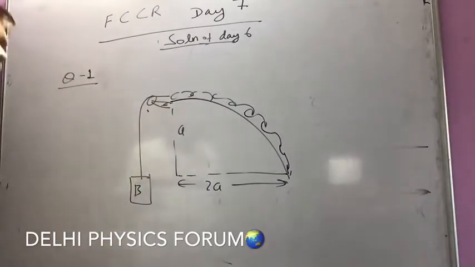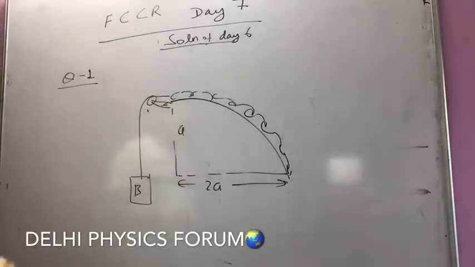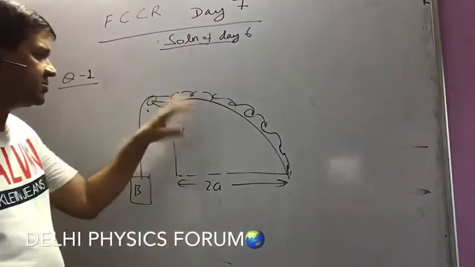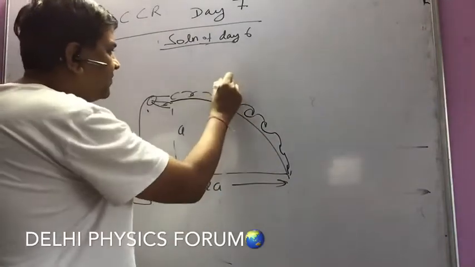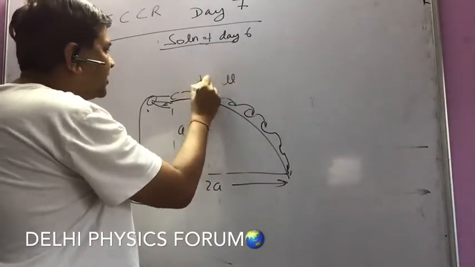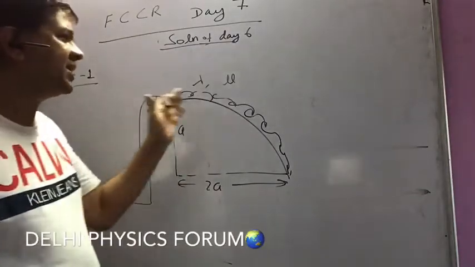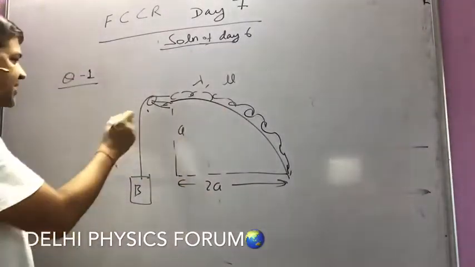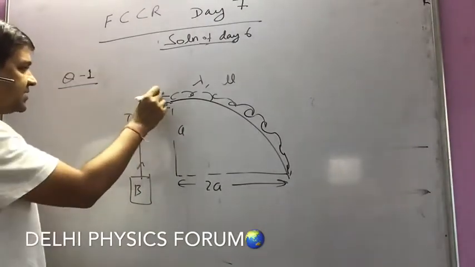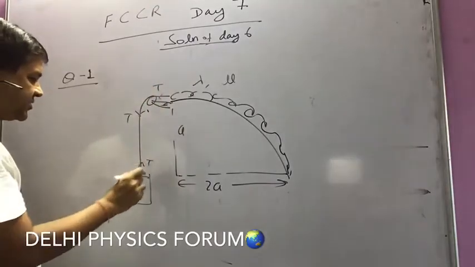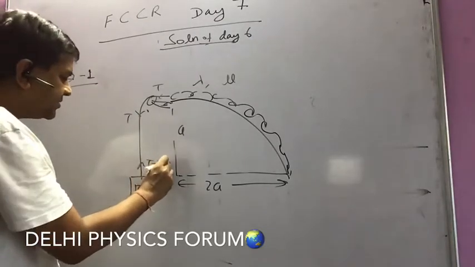So let us first think what is the possibility of the situation. If we consider this to be uniformly rough, with coefficient of friction mu, and the mass per unit length is given to us as lambda. The important point is what are the other forces that are acting on the chain apart from the tension. The tension is acting like this, and this tension is equal to the weight of this mass. So let the mass be m, so I can say tension is equal to mg. So I have to find the limit in which m can lie. So that is the question.